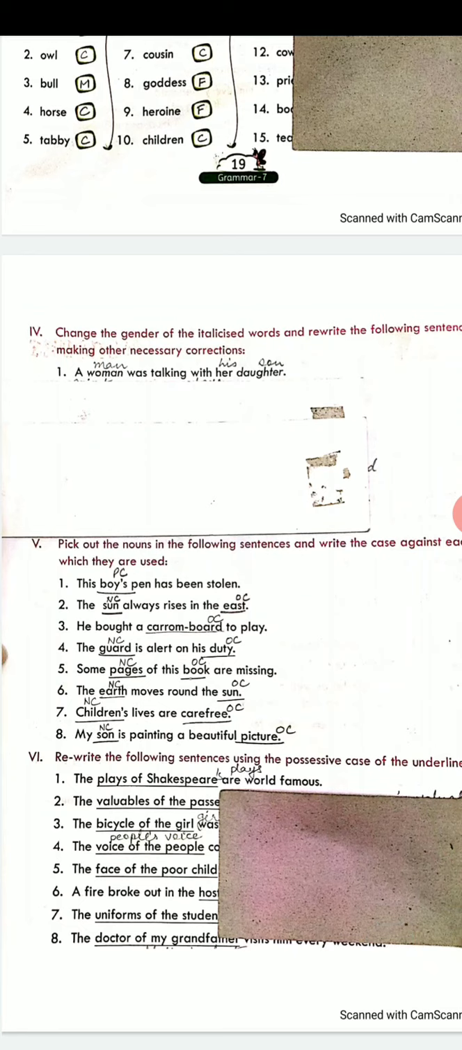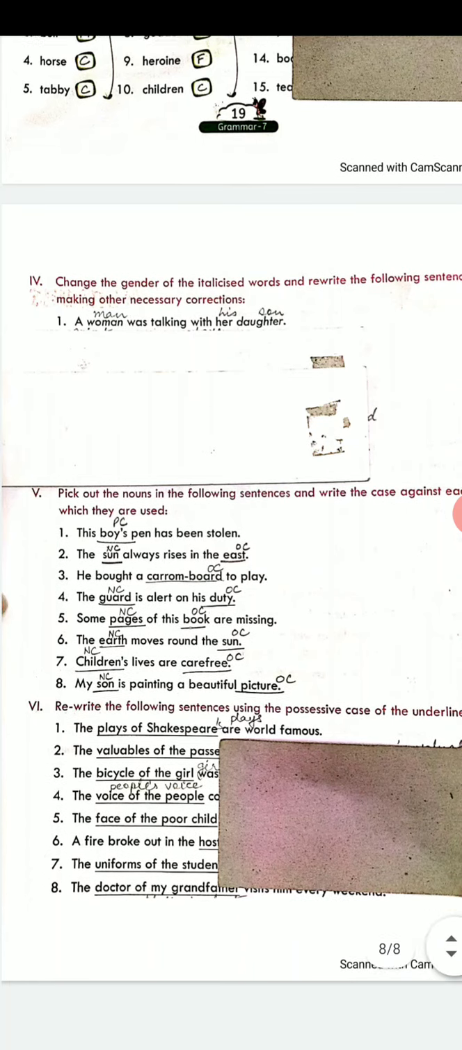Then in the next exercise, you have to write the correct case. Like the first one, the boy's pen. This is the third form of case, that is possessive case. Boy's is showing the possession. Or the sun always rises in the east. Sun is the main subject. So sun will come under nominative case. And east, that is the main object, that will come under objective case.